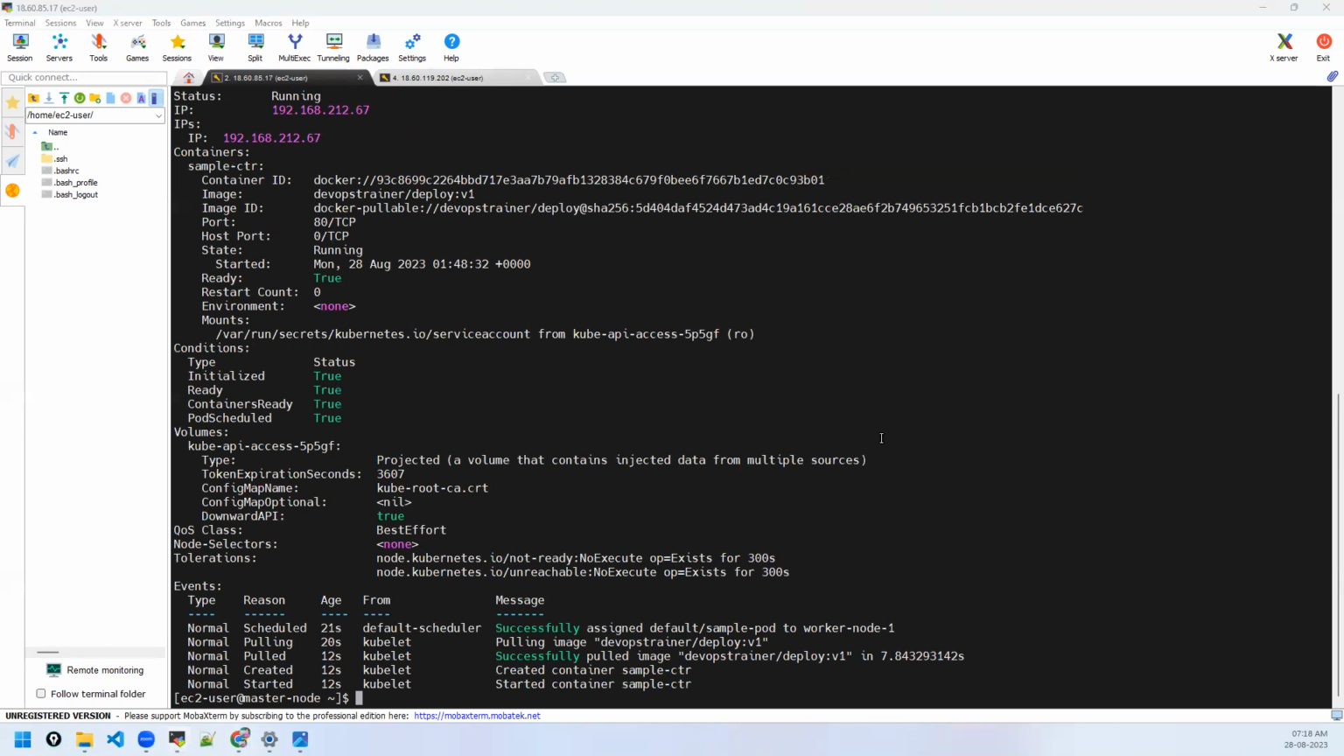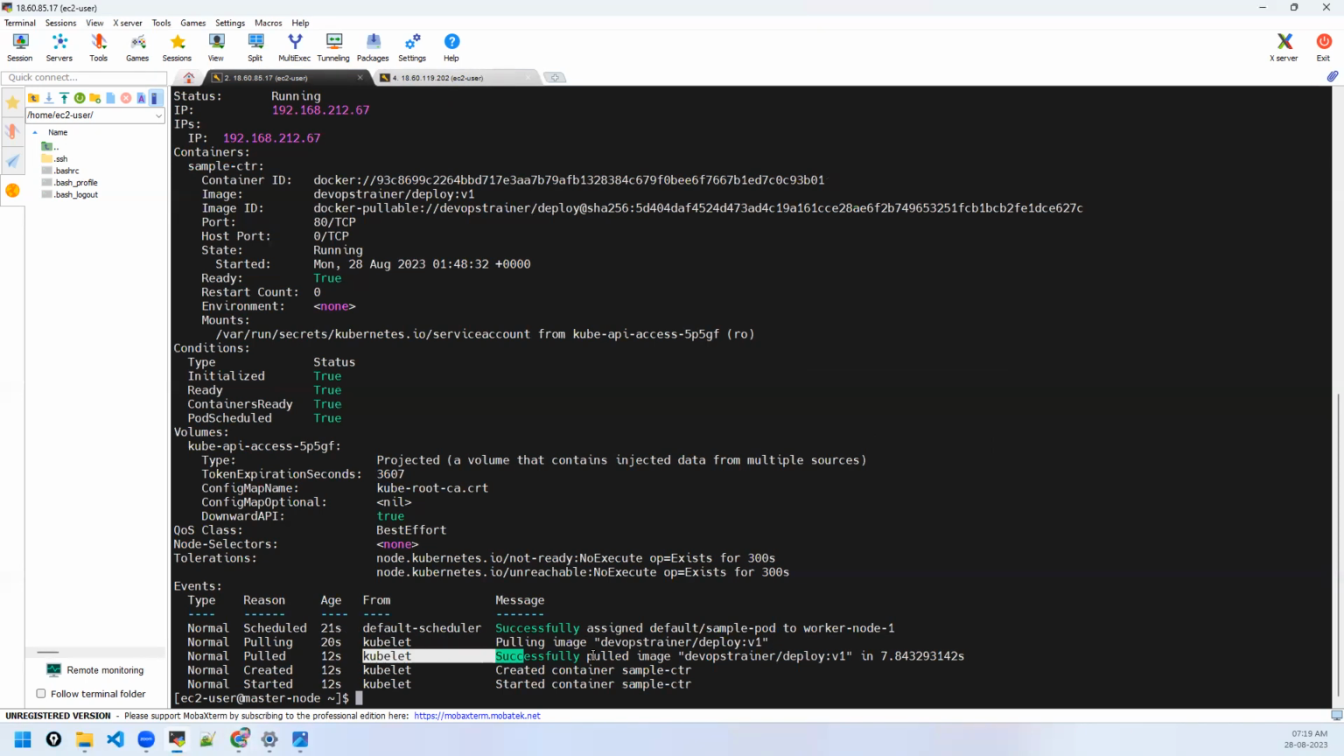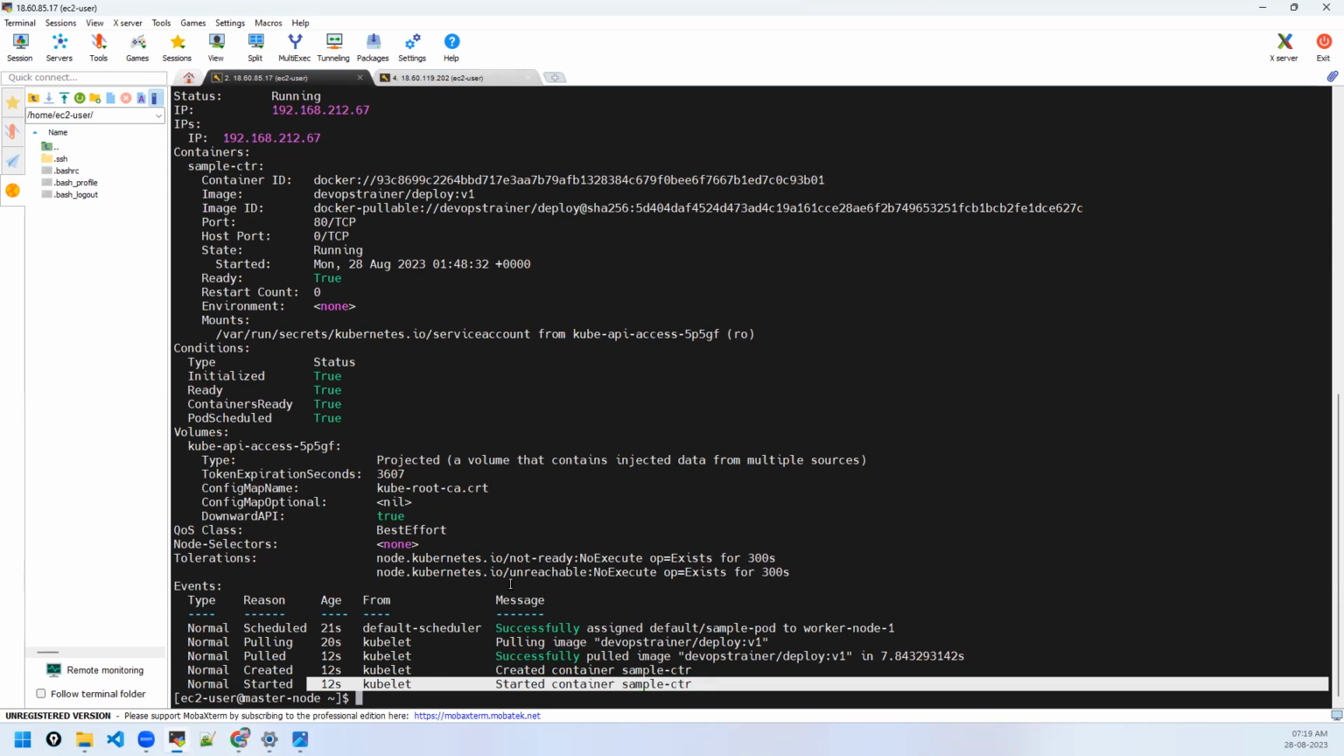Let me clear off this. See, this is important. When you describe, events are there. In the beginning, I told you in the architecture, right? Kubelet. See, the default scheduler has successfully assigned it to the worker node. It has given information to Kubelet. Kubelet is the one responsible to download the Docker image, pull that image, then create a container. Kubelet is the one responsible, taking the instructions from the scheduler, right? So events tell you everything. When it happened, 21 seconds back, 12 seconds back, container is started.